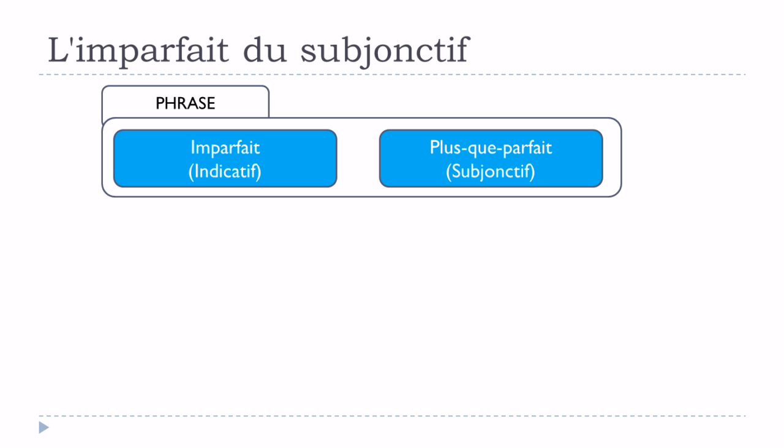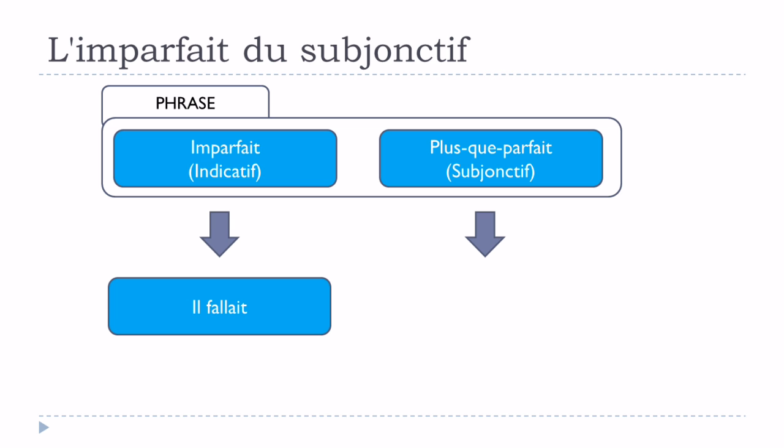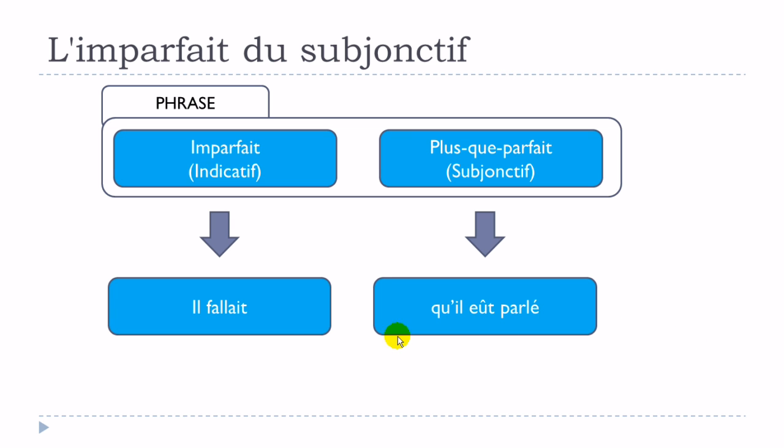But as we saw previously, it's also possible to have in the principale l'imparfait de l'indicatif, and in the subordonnée le plus que parfait du subjonctif, and we will get il fallait qu'il eût parlé. So exactly the same thing here. We've got imparfait de l'indicatif, and in the subordonnée we've got qu'il eût parlé, and this form here is what we call plus que parfait du subjonctif.